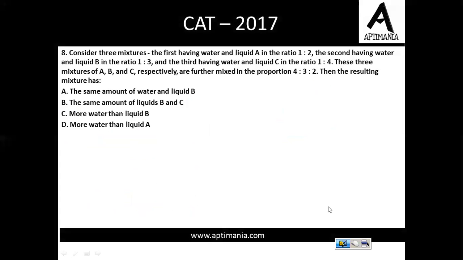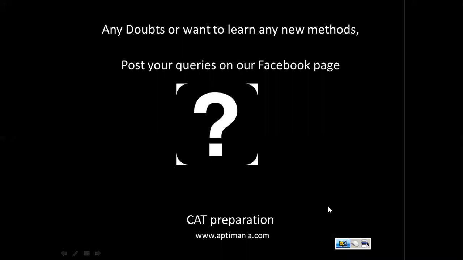So with this, we are done with the 8 questions from percentage, profit loss, averages, alligation mixture and ratio. I hope all the questions are clear to you.